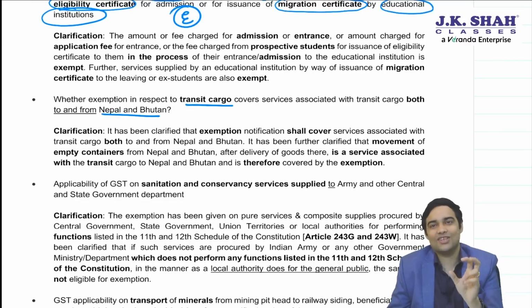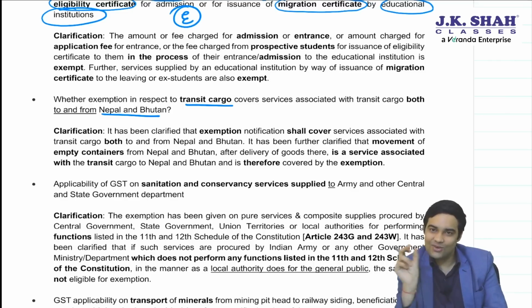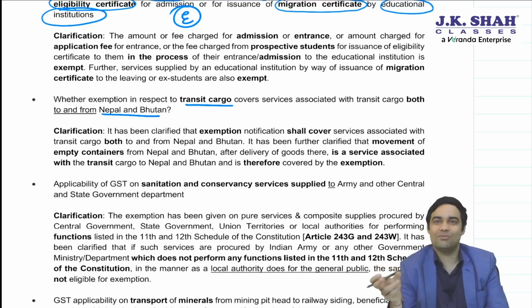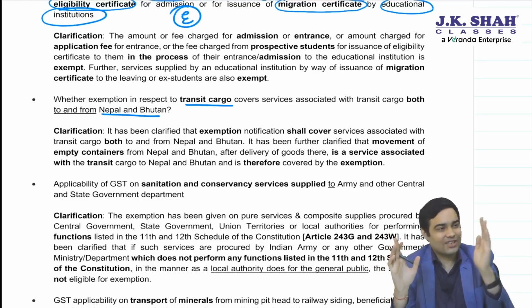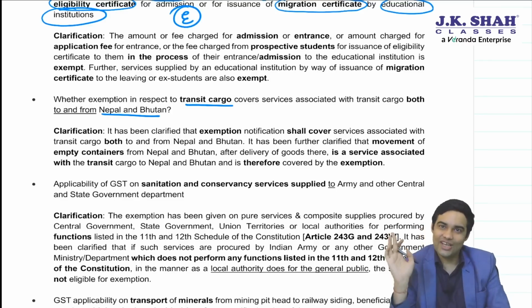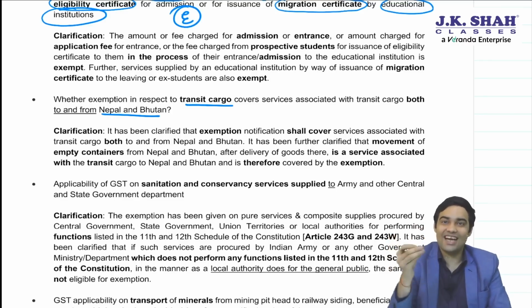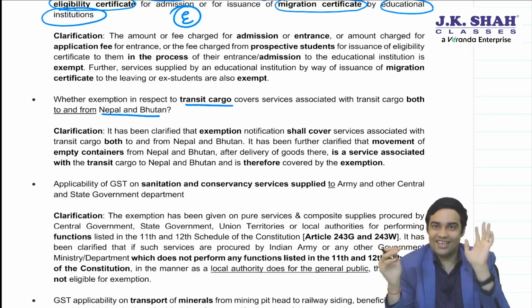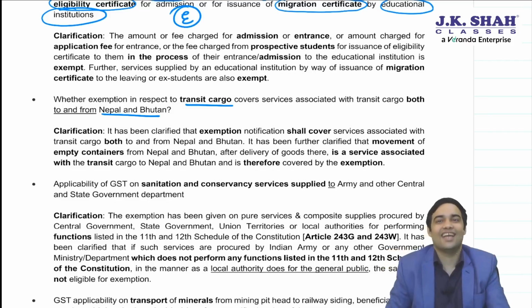Now the question was, when the law says transit cargo to Nepal and Bhutan, will it cover from Nepal and Bhutan as well? CBIC has clarified that the exemption entry which says to Nepal and Bhutan will also cover from Nepal and Bhutan. So transit cargo from or to Nepal and Bhutan will enjoy an exemption. In fact, empty cargo containers coming from Nepal and Bhutan after delivering the goods will also enjoy an exemption.